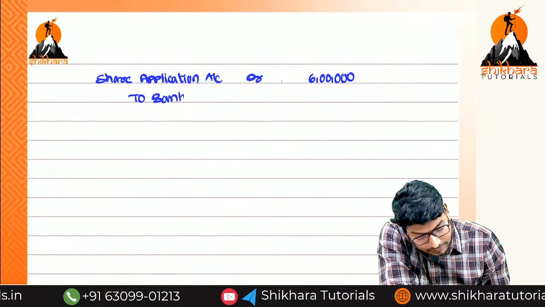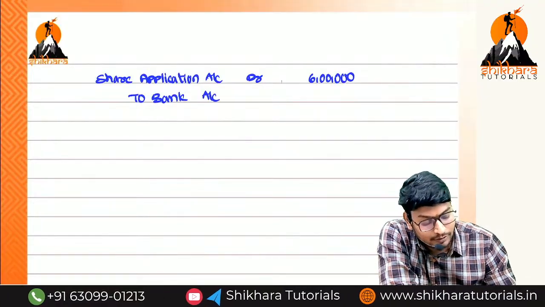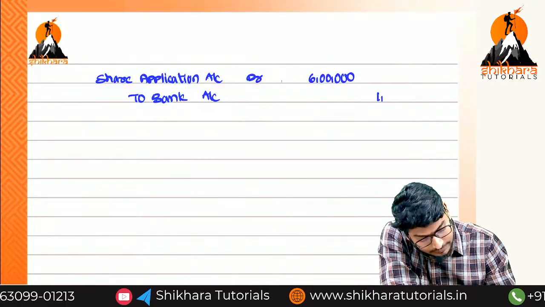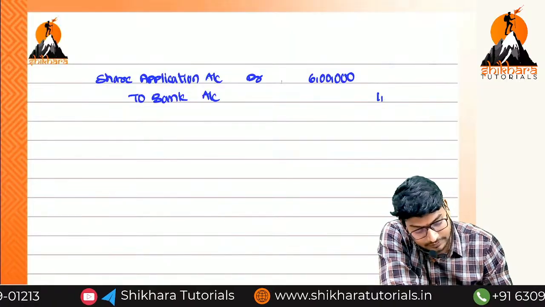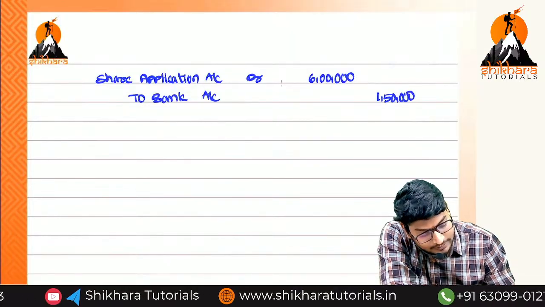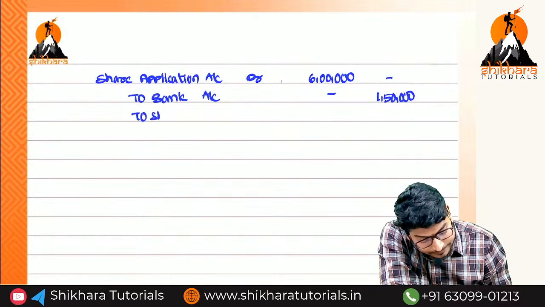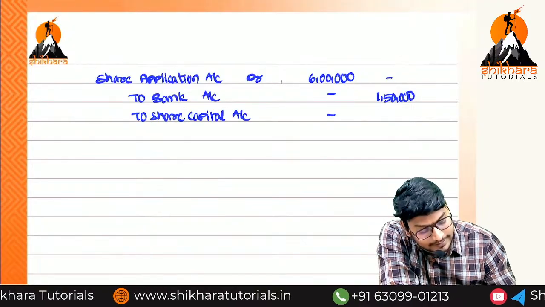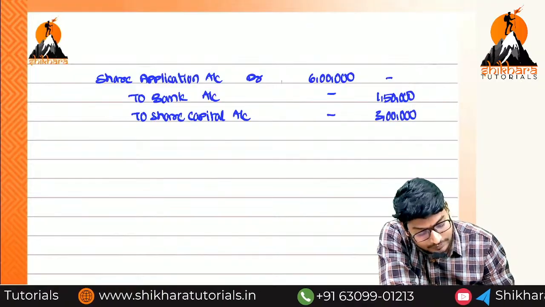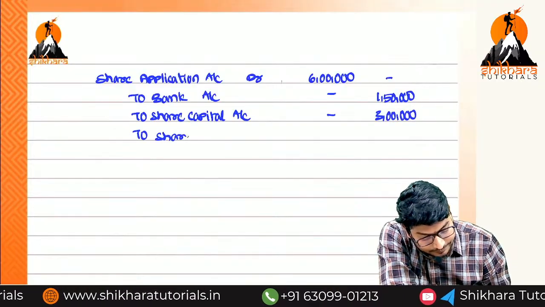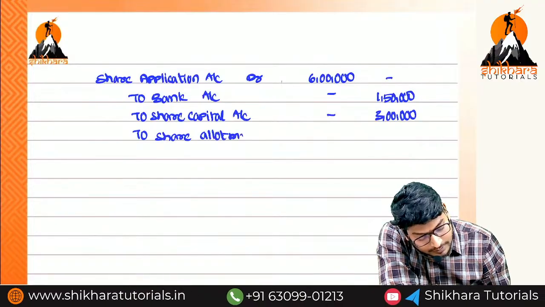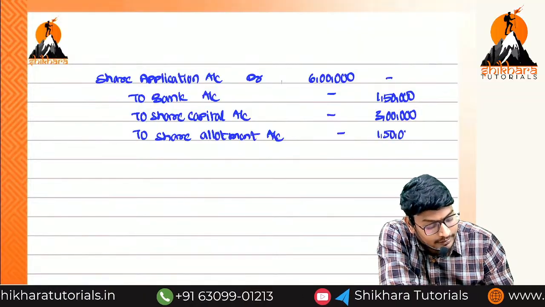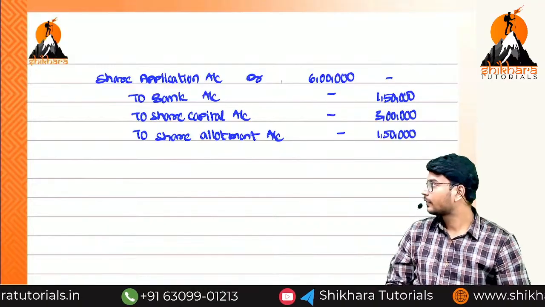To bank account or to share capital, whatever it is, you can write. To bank, how much we have rejected? 50,000 into 3, that is 1,50,000. Okay, guys. To share capital, 3 lakhs. What is the balance amount? To share allotment account, 1,50,000. Is there any doubt?